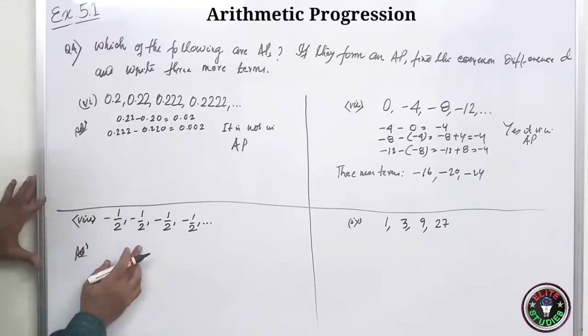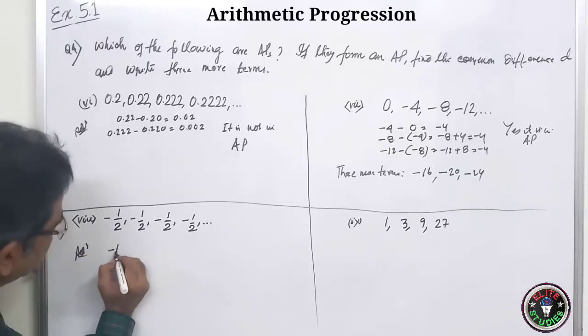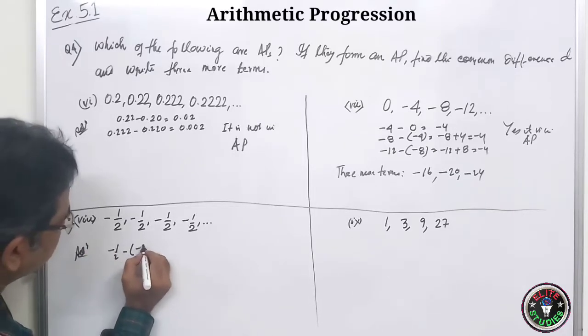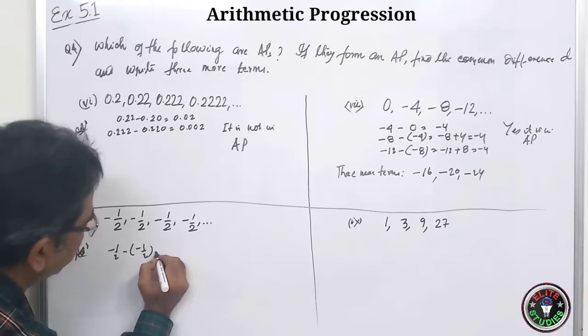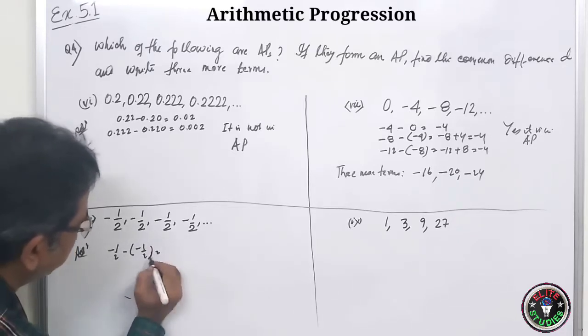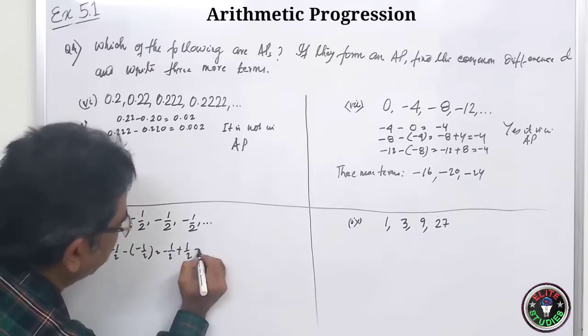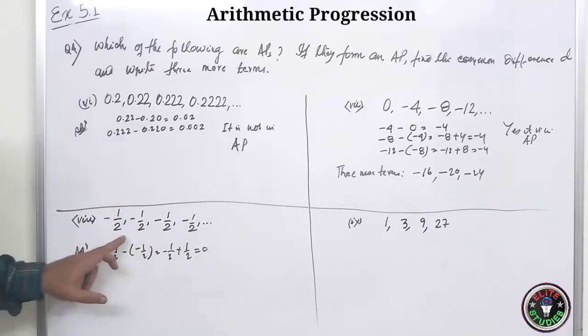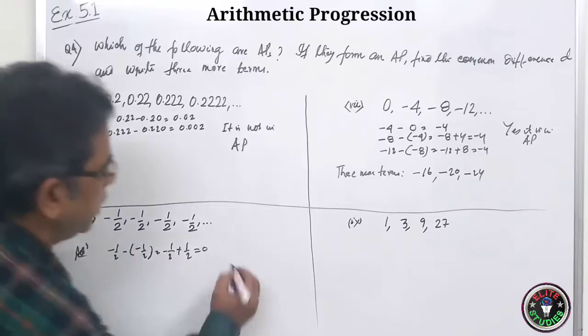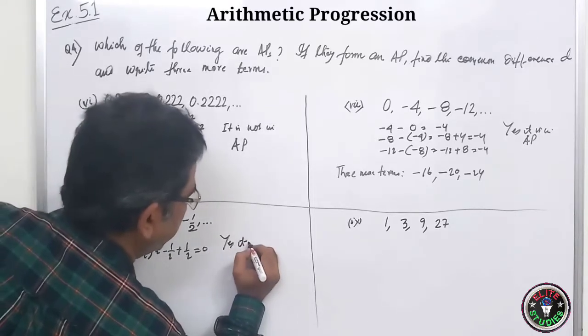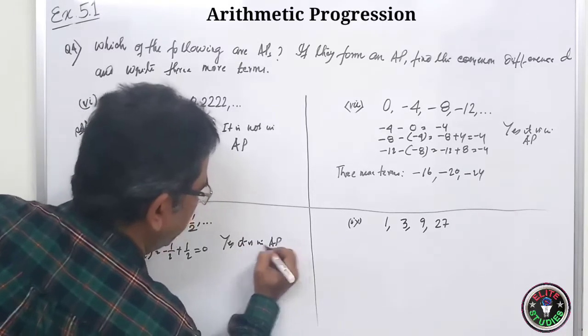So here, you see, minus half, minus half, minus half, minus of minus half. So how much is it? It is minus half plus half. It is 0. So here 0, 0, 0. So yes, it is in AP.